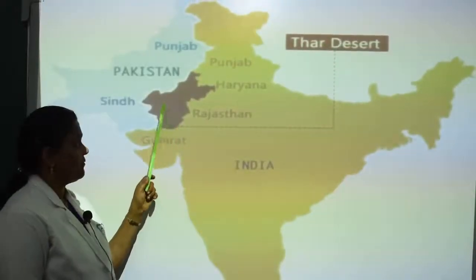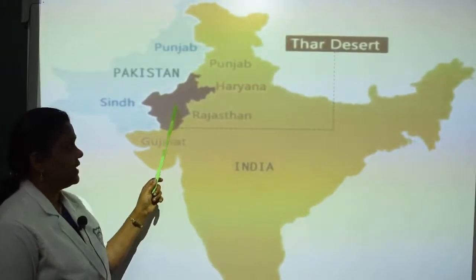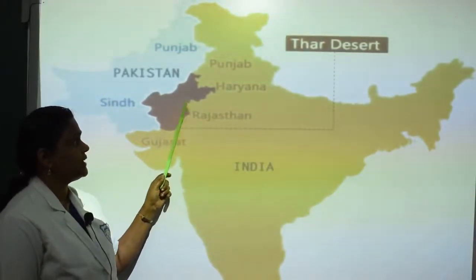In this map, we can see the Thar Desert. It covers 2/3 of the Rajasthan state.